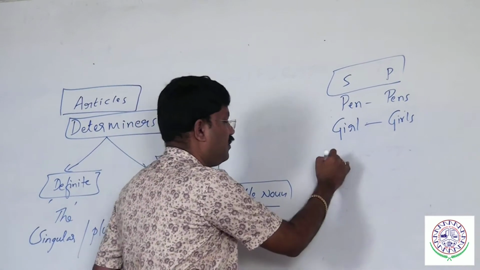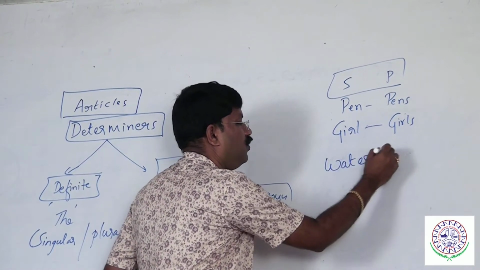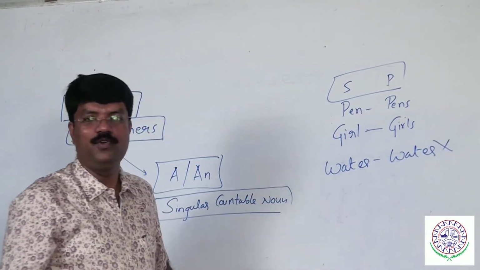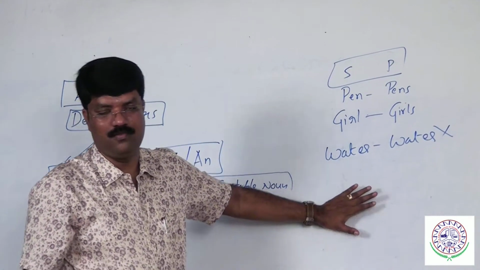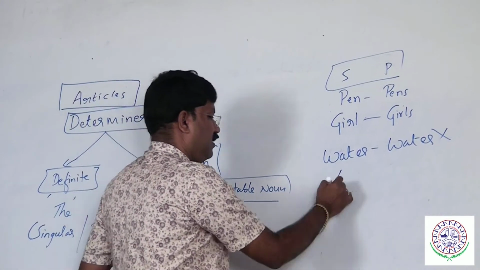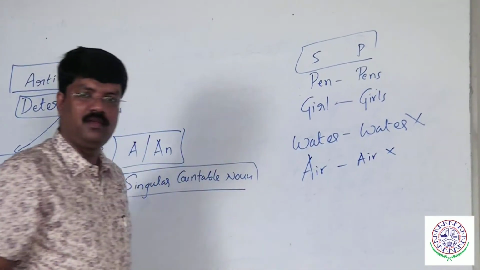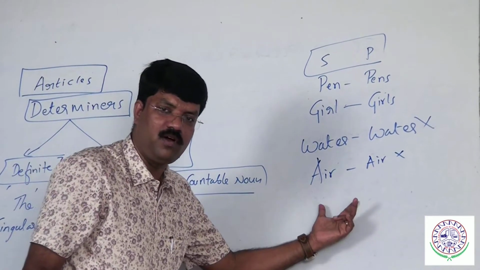If I take water, what is the plural of water? There is no plural here. Water remains water only because it's an uncountable noun. Air, air only. It doesn't have any plural form.